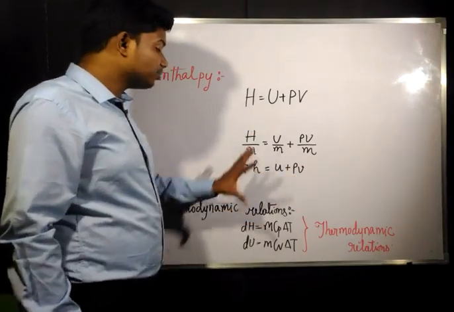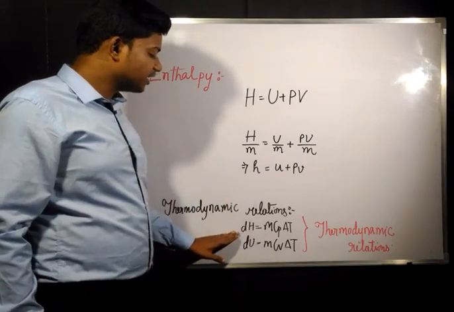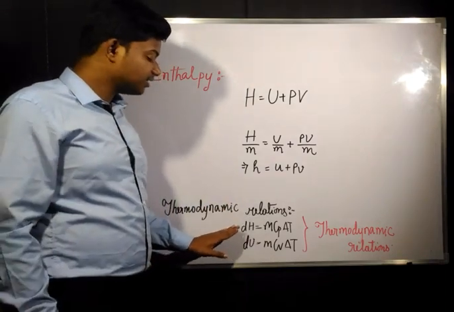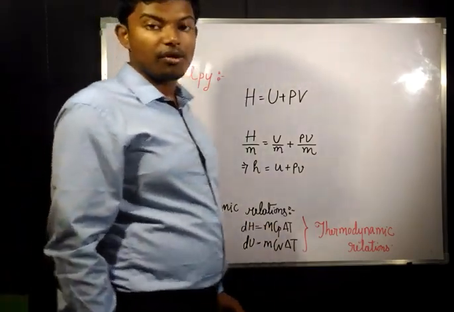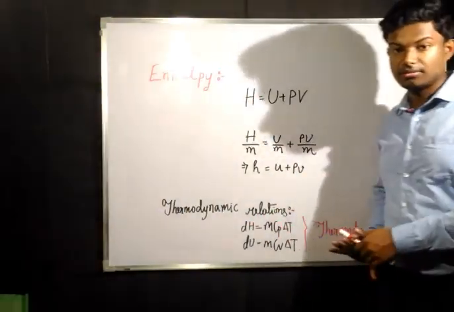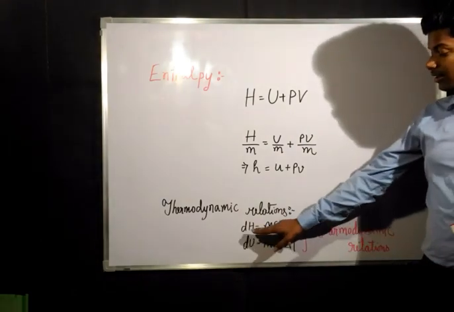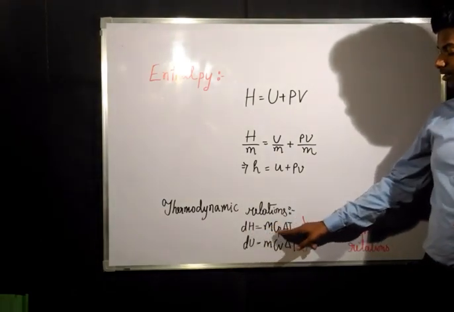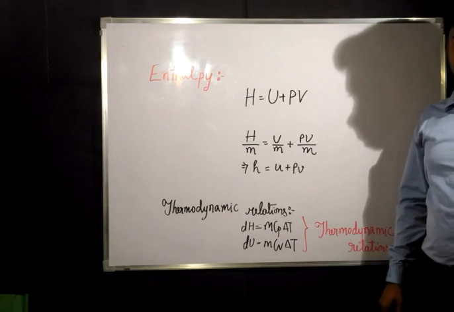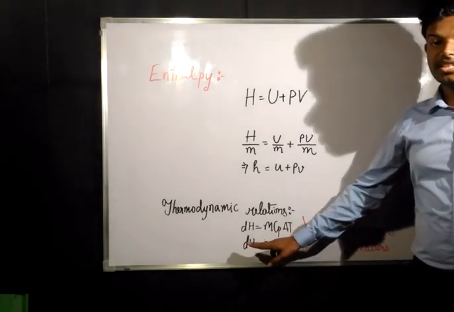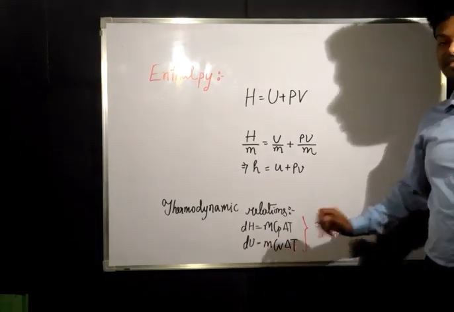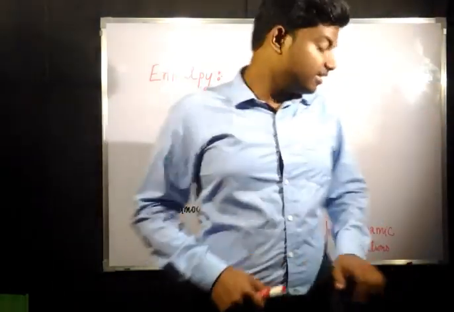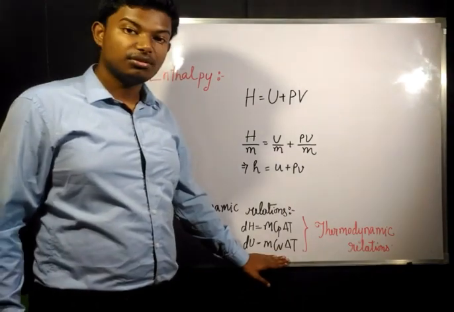Again, from thermodynamic relations we get that dH, the change in enthalpy, is equal to m Cp dT. These are thermodynamic relations: change in enthalpy is always equal to mass into Cp into delta T. And dU, the change in internal energy of a system, is always equal to m Cv delta T. These are very important things you need to remember.